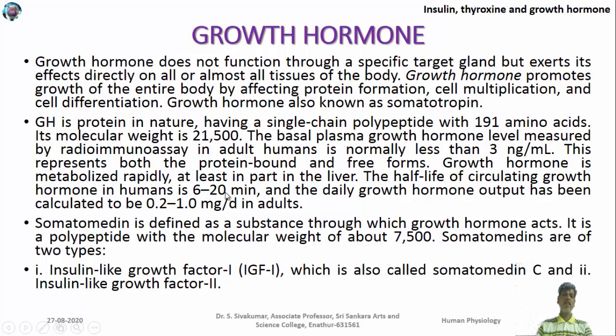In the half-life, if you see, it is only 66 to 20 minutes. Daily growth hormone output was calculated to be 0.2 to 1 milligram per day in adults. Then this somatotropin will function through molecules which are known as somatomedin. So through this substance, this growth hormone will show its function. And this somatomedin are of two types. One is insulin-like growth factor 1, which is otherwise known as somatomedin C, and insulin-like growth factor 2.